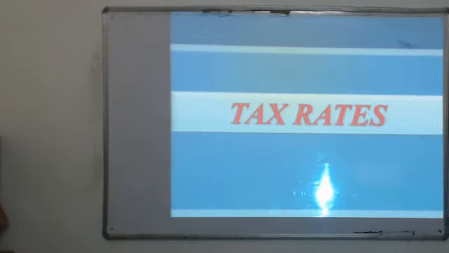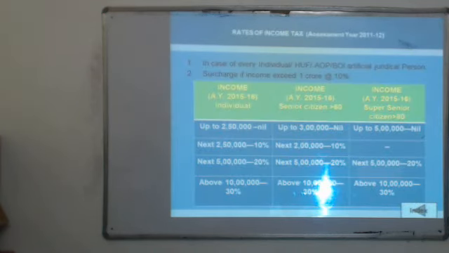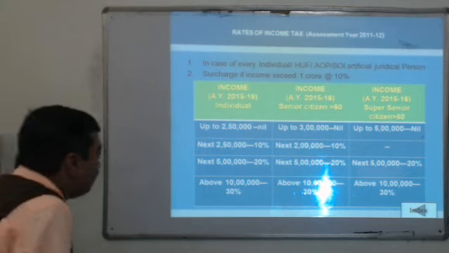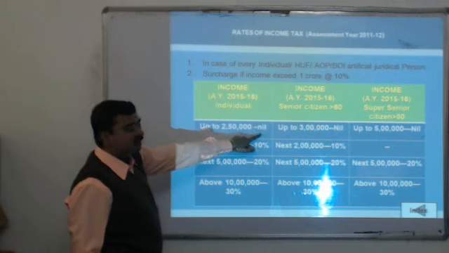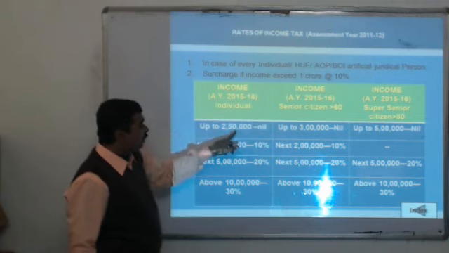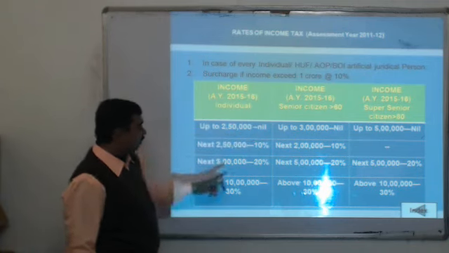Now we check out the rates of taxes. The rate of taxes for an individual or HUF will be as under. For a simple resident, income up to 2,50,000 rupees, the rate is nil, so he won't have to pay tax.